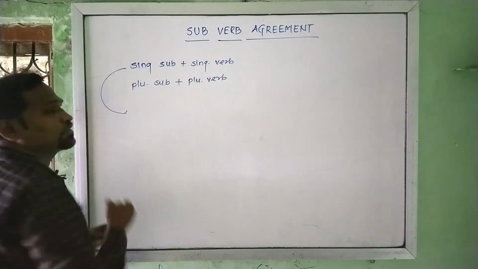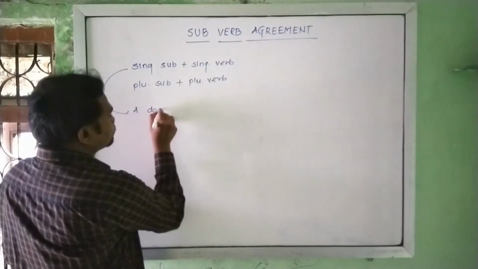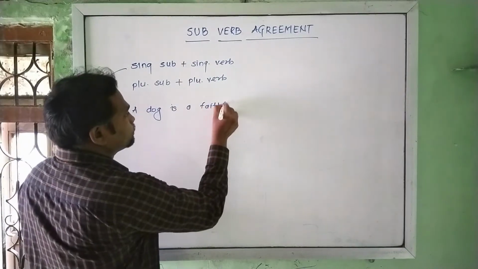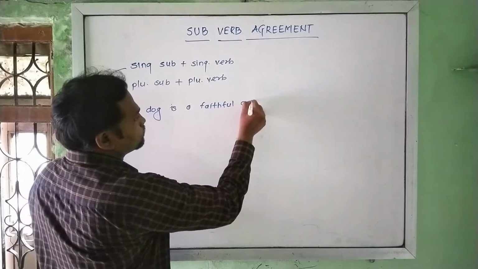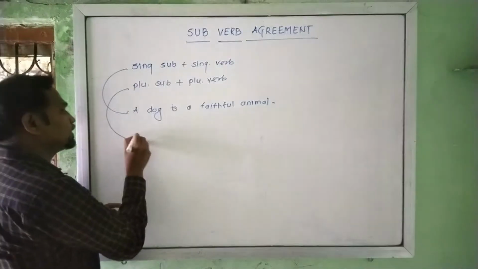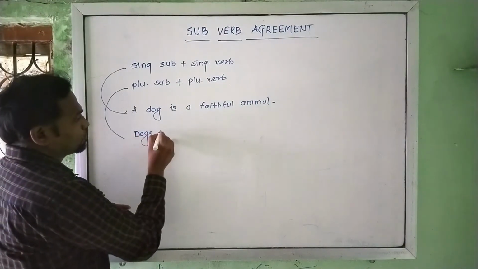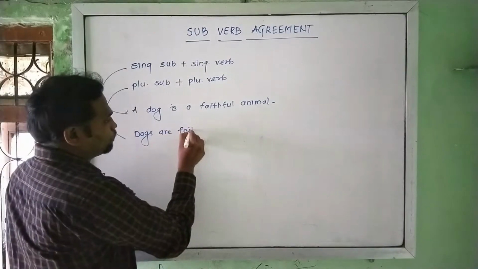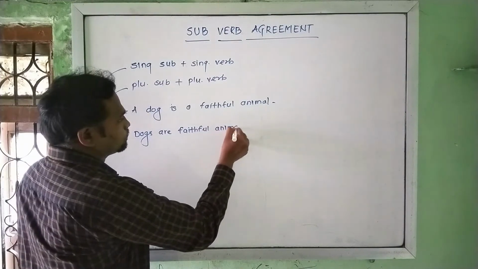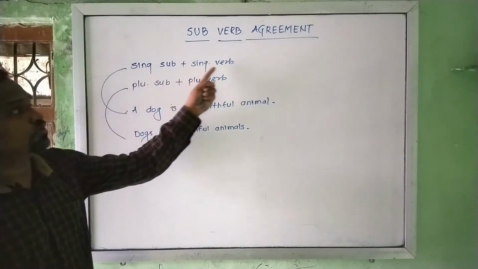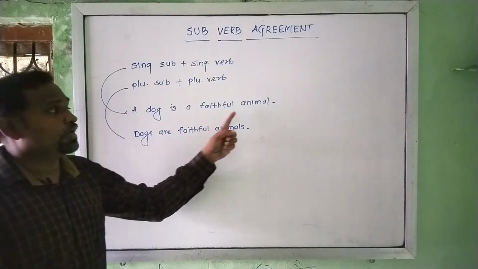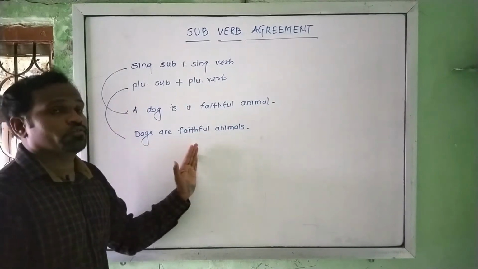Now let's take the first example. A dog is a faithful animal. If the subject is plural, that is, dogs are faithful animals. Singular subject, singular verb; plural subject, plural verb. A dog is a faithful animal and dogs are faithful animals.